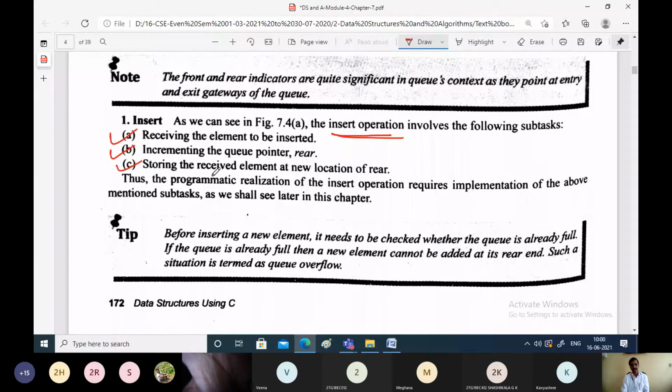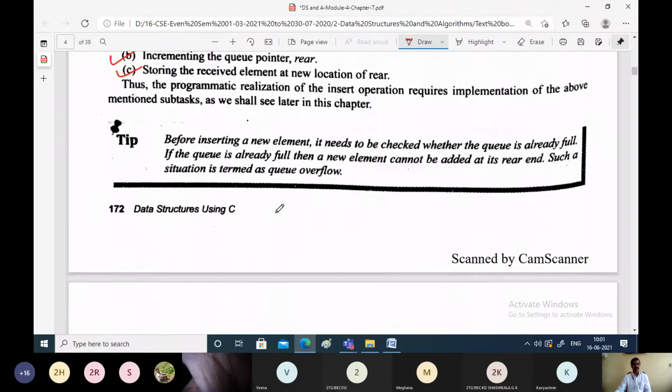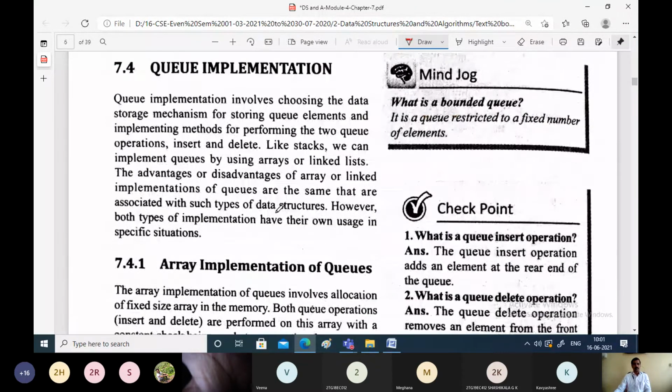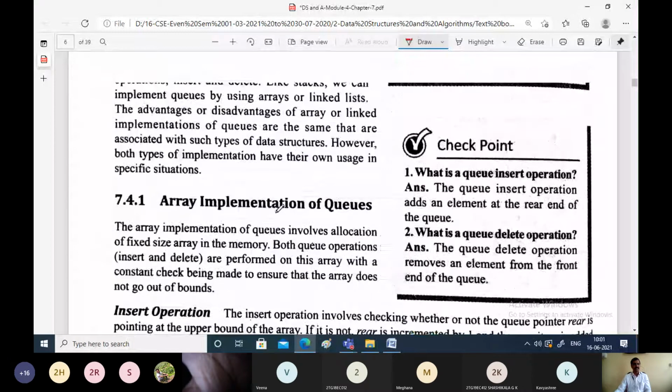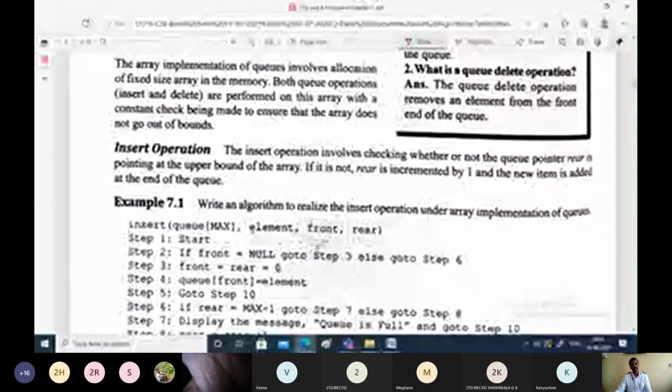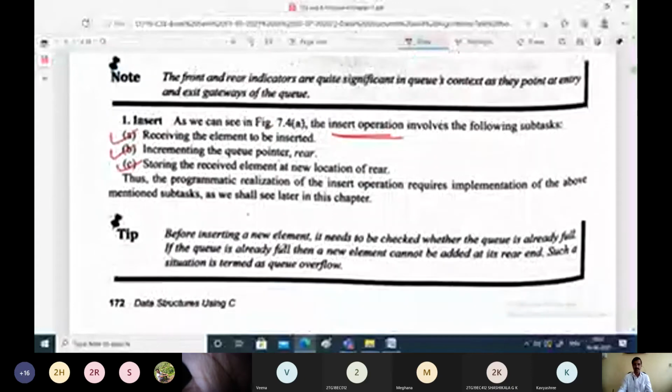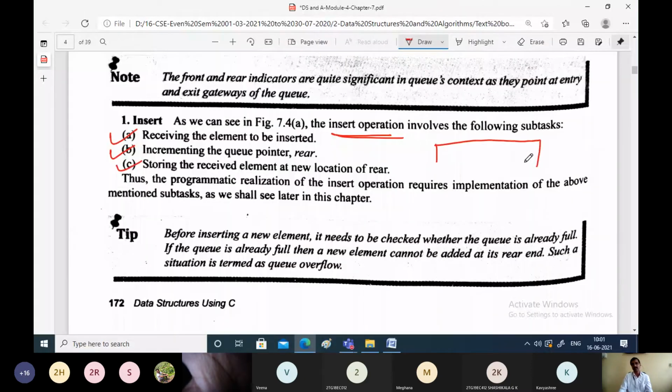When you want to realize it in terms of programming, we should study the steps or the algorithm. So these are the algorithms for the implementation of the queue. Before that, just for the explanation of this, I'll take one example.